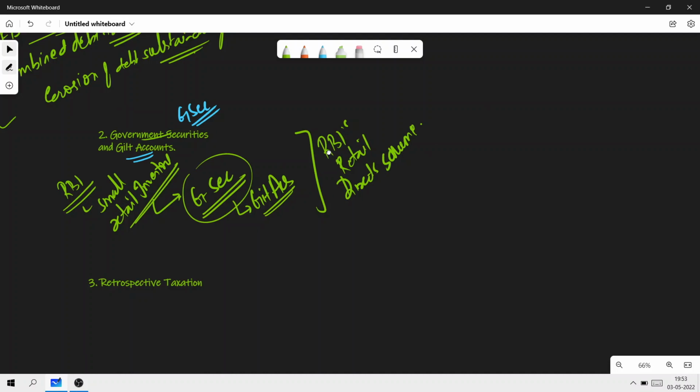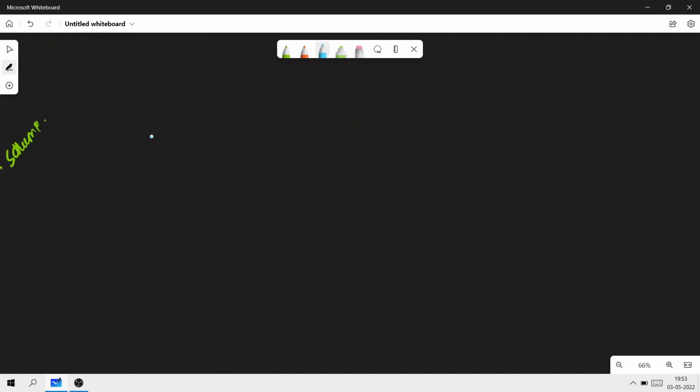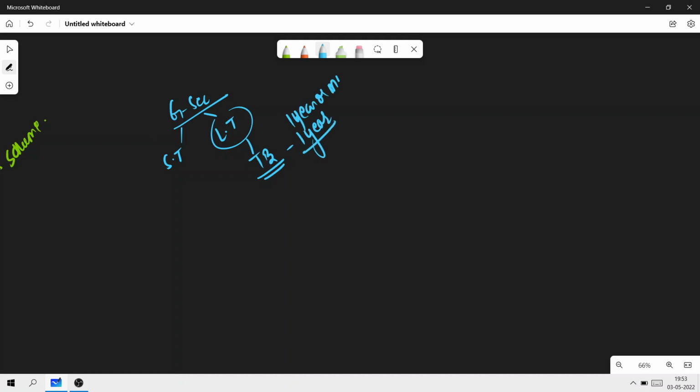Now, you'll only understand this when you know what exactly is government securities and what exactly is gilt accounts. So very quickly, let's understand. You see, government securities are of two types. They're either short term or they are long term. So long term is a treasury bill with original maturity of 1 year or more than 1 year. And a short term is a treasury bill with original maturity of less than 1 year.